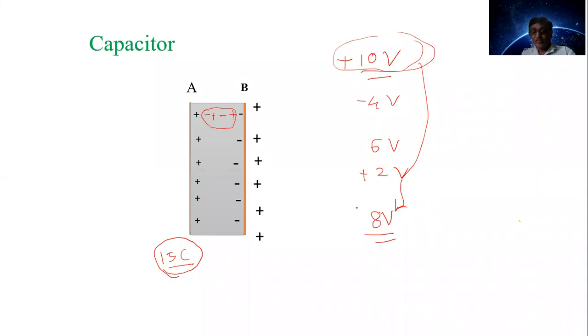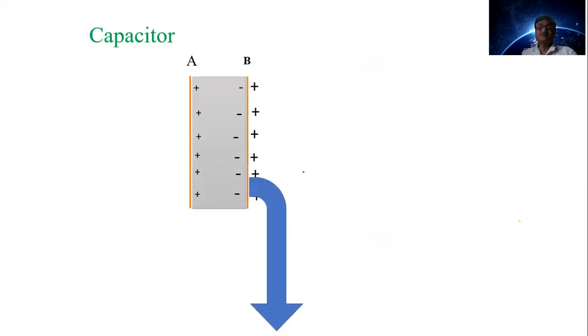Now suppose further this plate B is earthed. Plate B is earthed here. Earthing दिली आपण याला. Then what happens? Or it is grounded here. These positive charges are then grounded. That we can see.